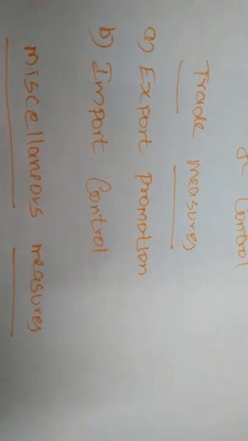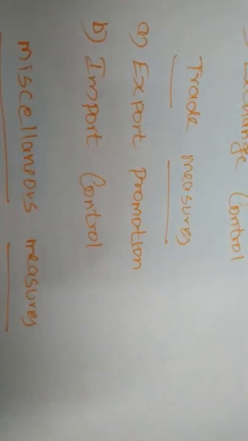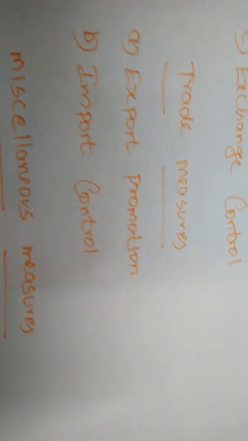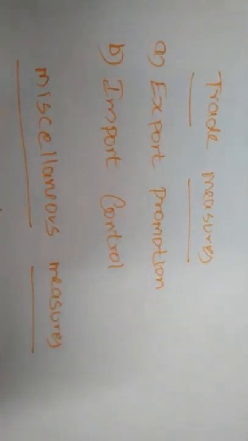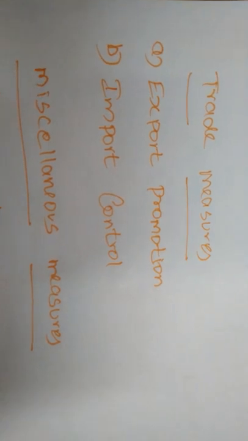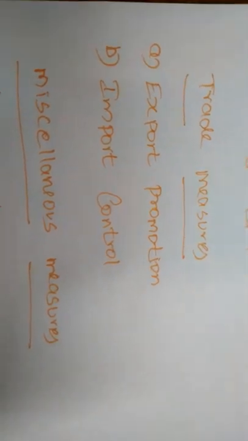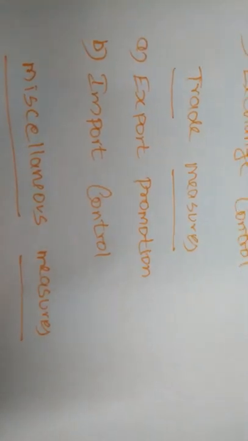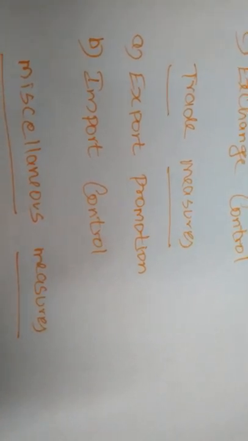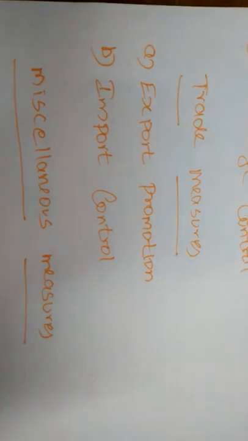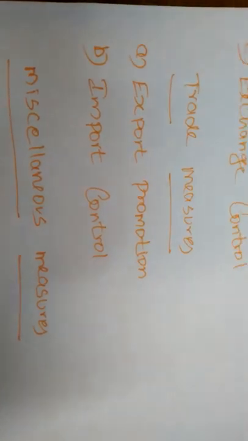So the government can reduce or abolish the export duties.